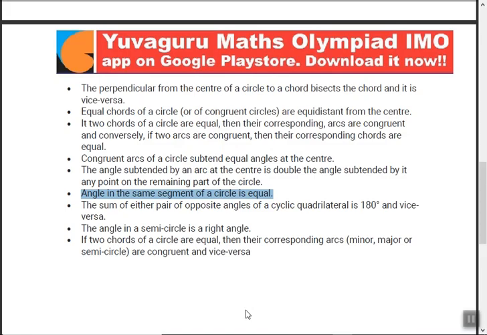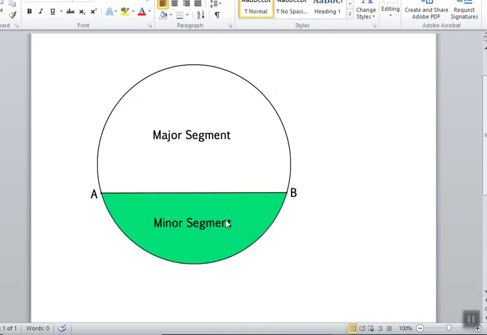Next, angles in the same segment of a circle are equal. Means what? Firstly, what is a segment? Any chord which divides a circle into two parts. This is called a minor segment and the other one is called a major segment. Basically, these are the two parts of the circle.